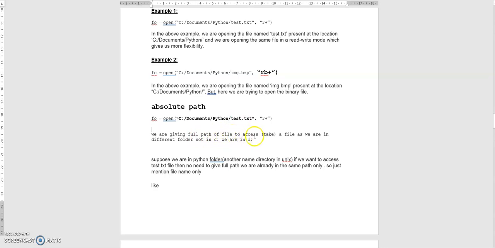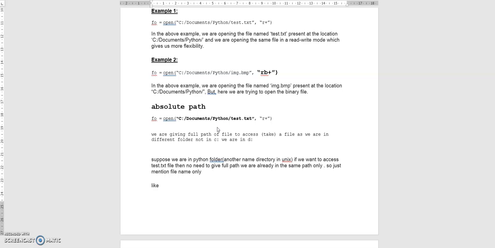Full path of the file to access a file, as we are in a different folder. The file is present in the C directory, but we are in the D colon. So we are giving the absolute path of the file. Suppose I am in the same directory, I can give just a relative path. Relative path means you are just giving the file name alone. That is called a relative path. You can give the file name alone when you are in the same directory.